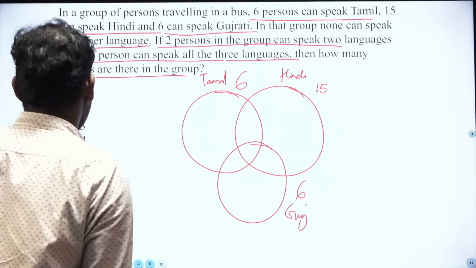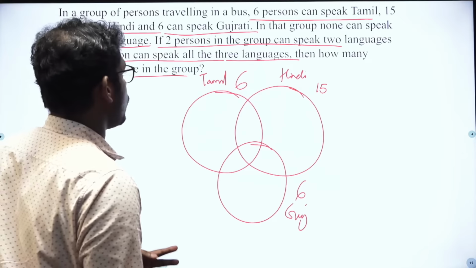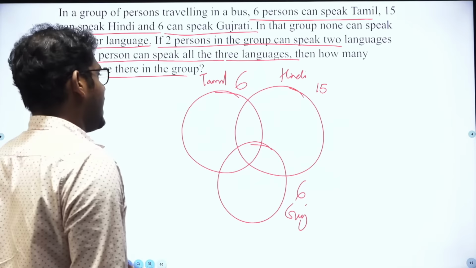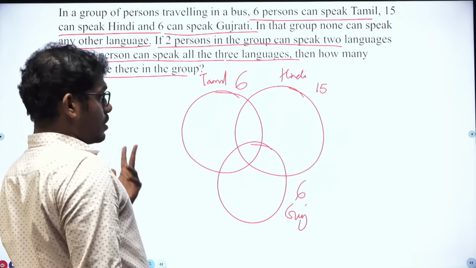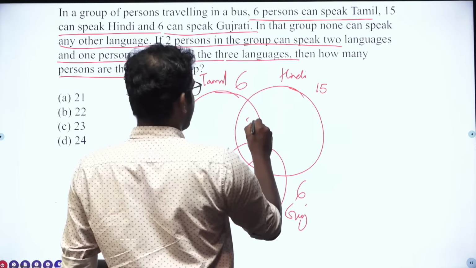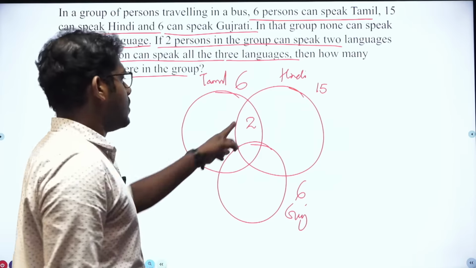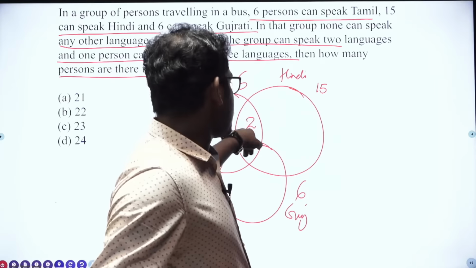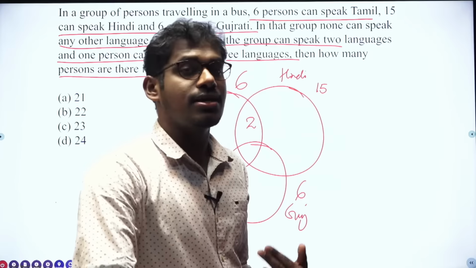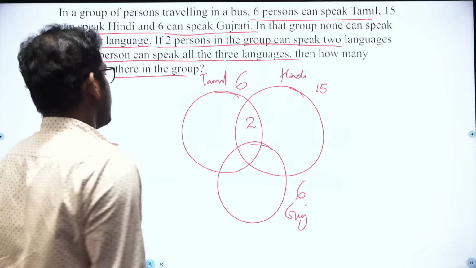None can speak any other language. 2 persons in the group can speak 2 languages. Let me guess that the 2 persons can speak Hindi and Tamil. So this portion belongs to both Tamil and Hindi. This particular portion belongs to Tamil and Hindi, and that constitutes 2 persons.